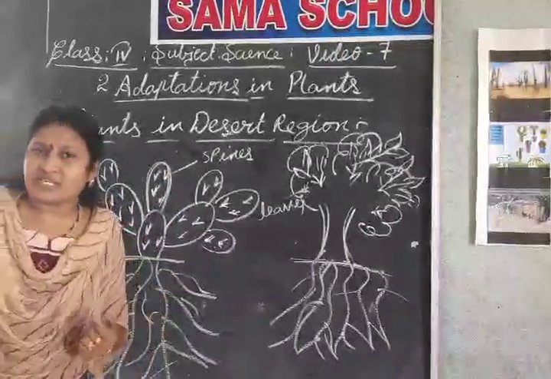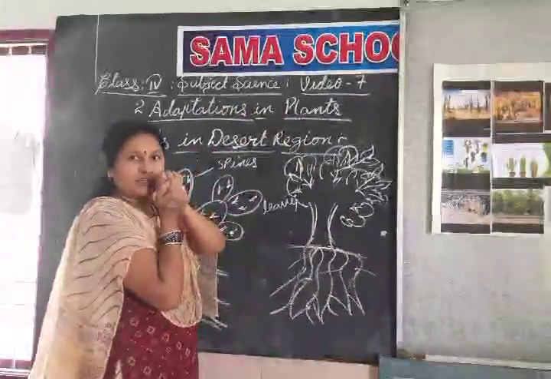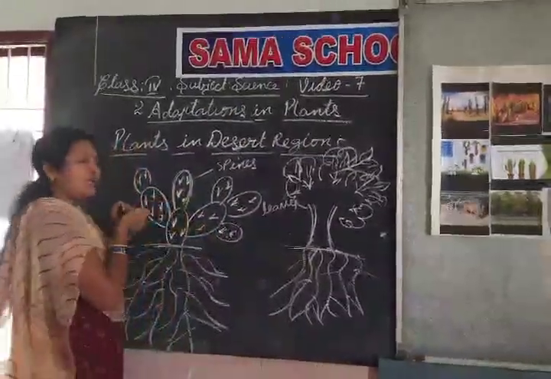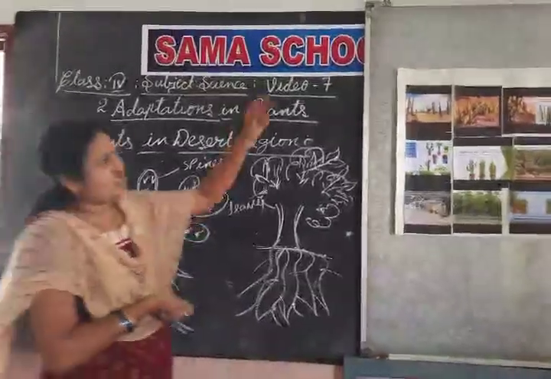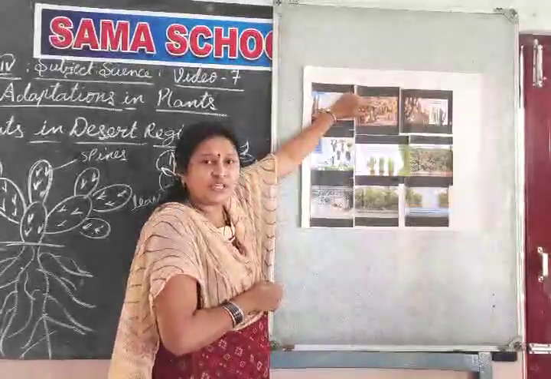How can it prepare its food? Actually, the plant's leaves prepare its food. But here the leaves are modified into spines. Then which color have we seen here? The green color portion is there. Then what is the green color portion here?